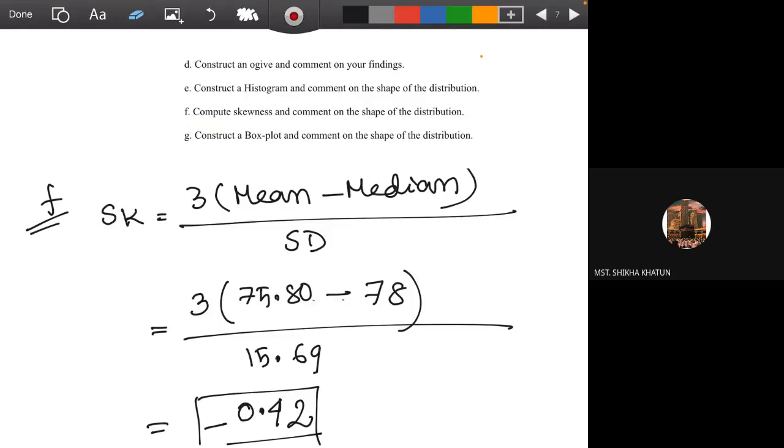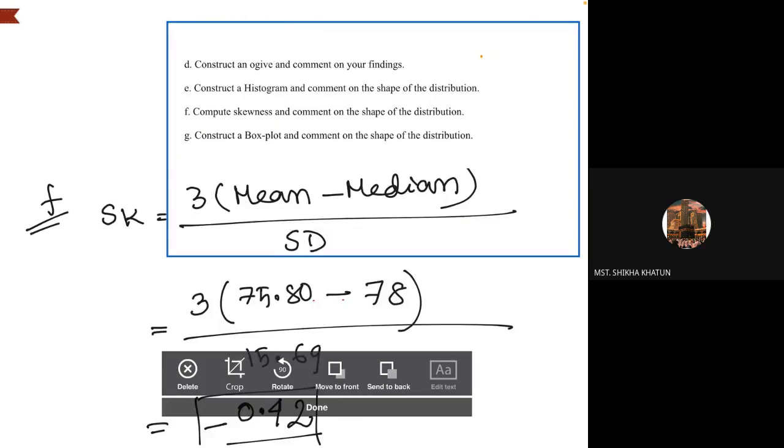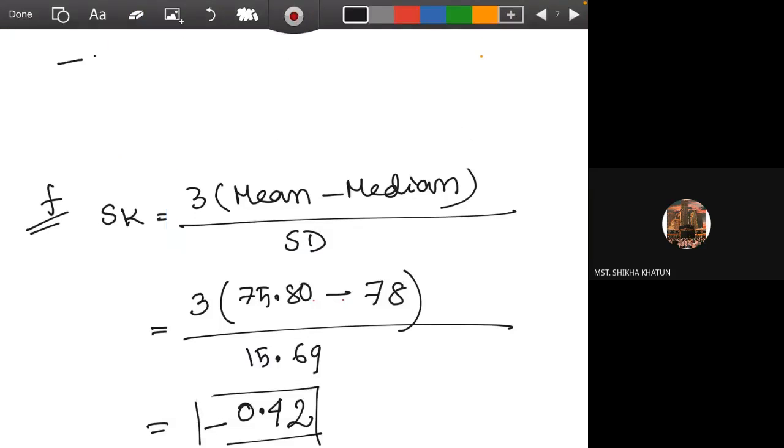The range of skewness is -3 to +3. The value of skewness will stay within this. A negative value represents a negative distribution and a positive value represents a positive distribution. But can anyone tell me, if the value comes 0, what type of distribution is it?